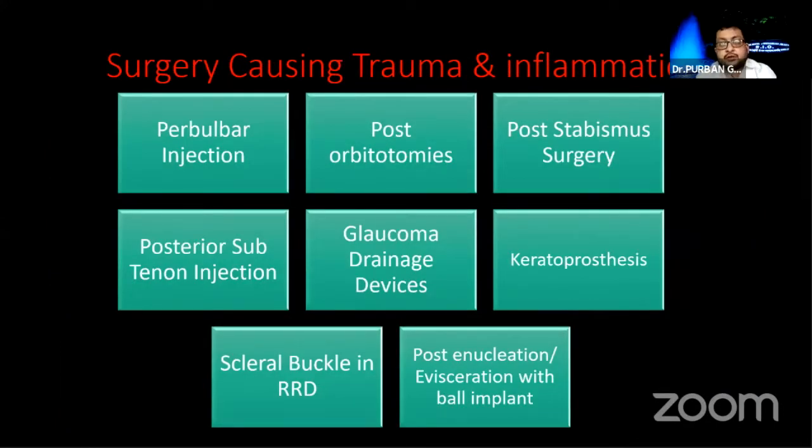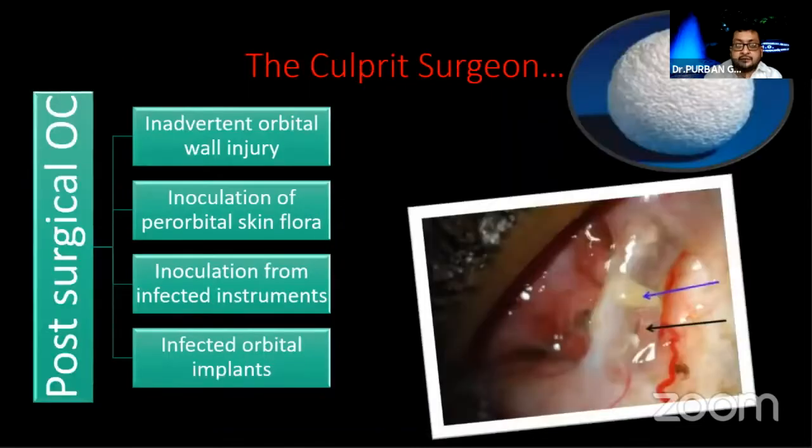Let us first talk about our problem, the iatrogenic causes of trauma: after peribulbar injection, anesthetic injection, posterior subtenon injection, post-orbitotomies. But more important causes of orbital inflammation are glaucoma drainage devices, scleral buckle, post-enucleation with ball implant, and keratoprosthesis, which frequently get infected and result in orbital inflammation.